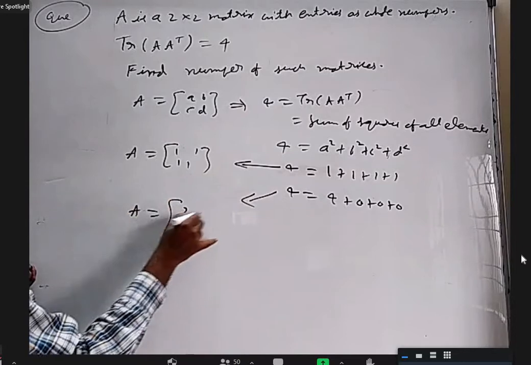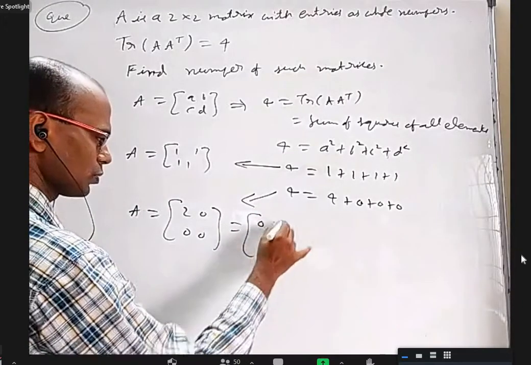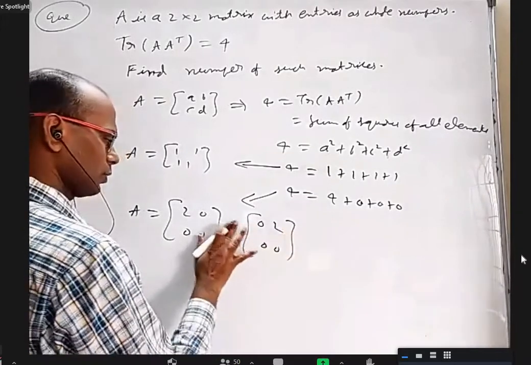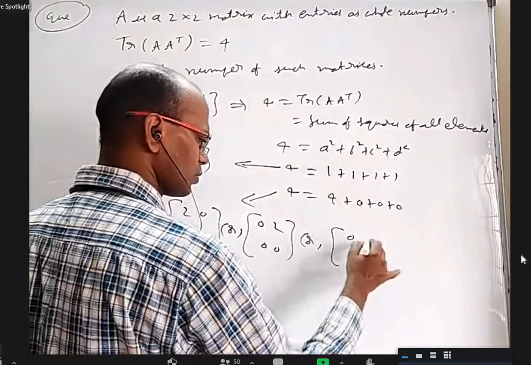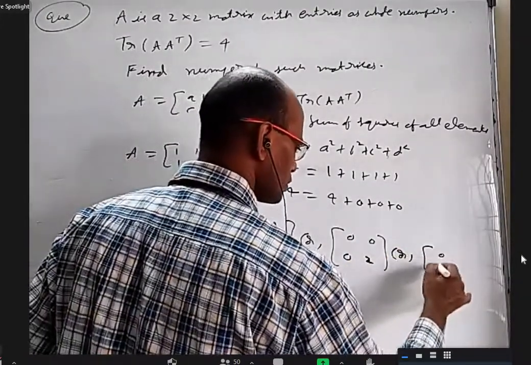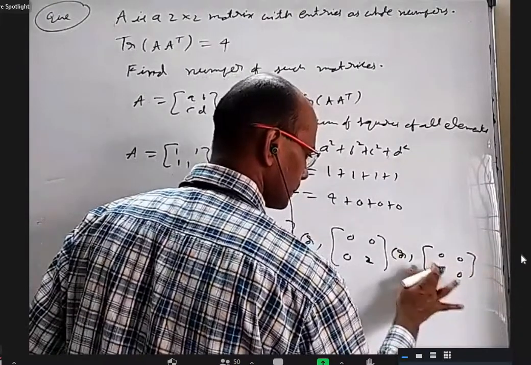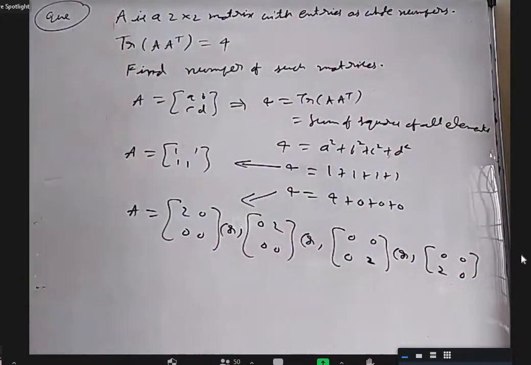You can take 2 0 0 0, or put 2 in another position: 0 2 0 0, 0 0 2 0, 0 0 0 2. So these are the only 5 matrices satisfying this data.